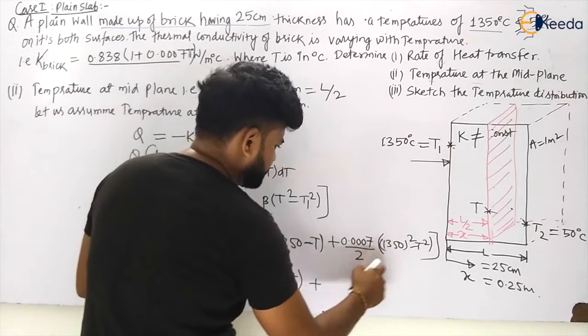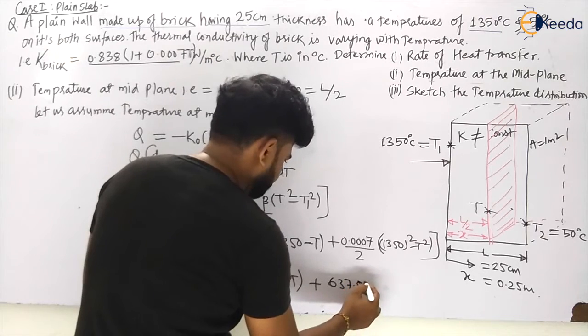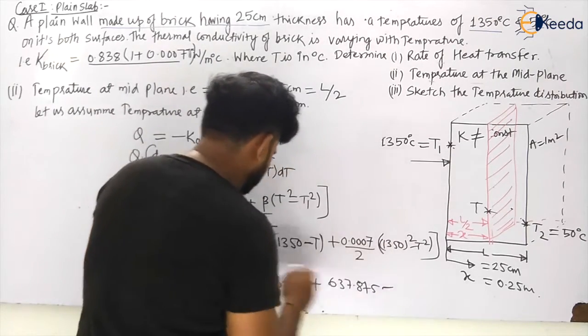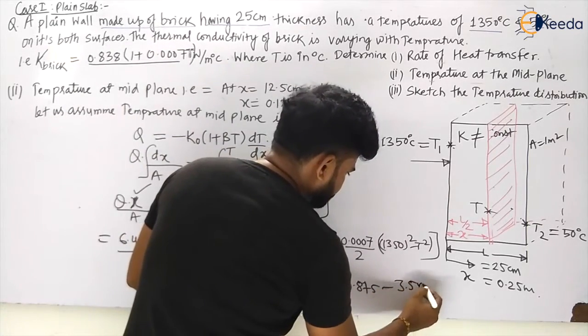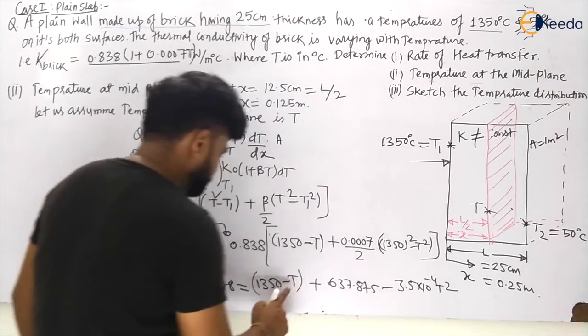Multiplying with this, it becomes 637.875. Now again multiplying with this, this will become 3.5 into 10 to the power minus 4 T square. So we have T square, we have T.